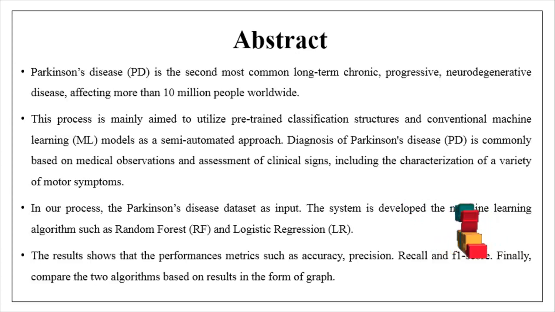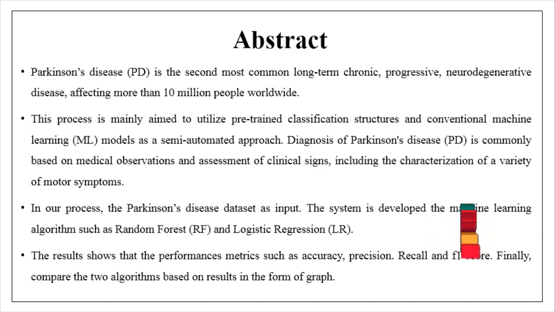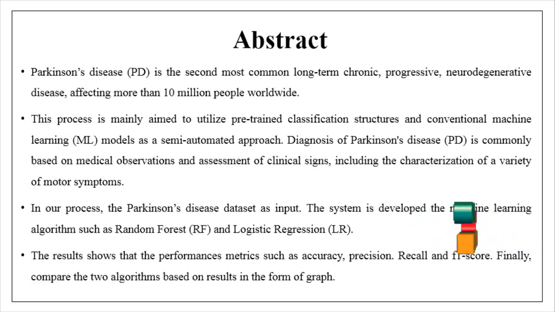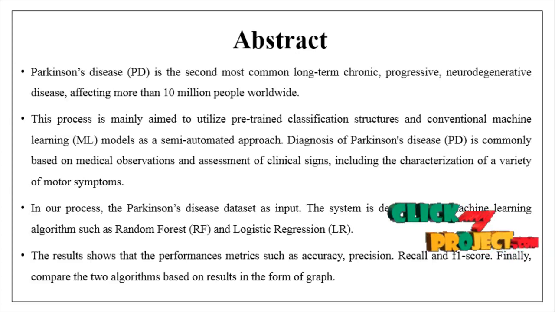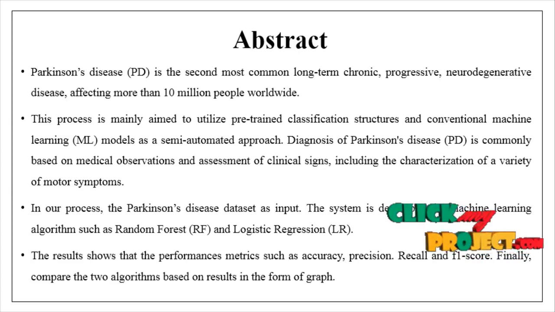variety of motor symptoms. In our process, the Parkinson's disease dataset is taken as input. The system is developed using machine learning algorithms such as random forest and logistic regression. The result shows performance metrics such as accuracy, precision, recall and F1 score. Finally, we can compare the two algorithms based on our performance metrics in the form of a graph.